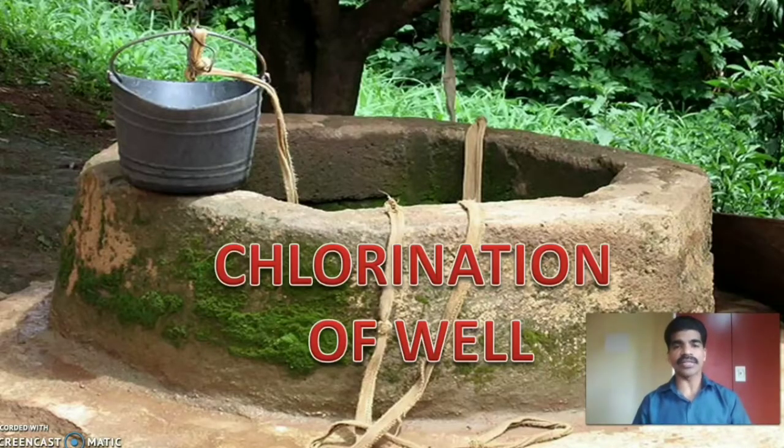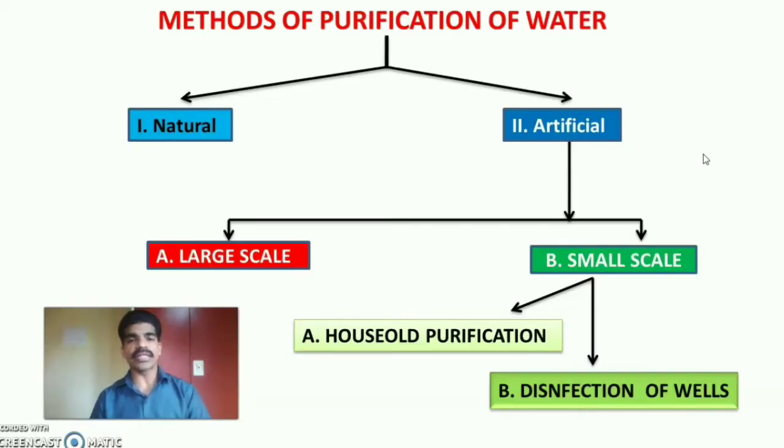Topic for the day is chlorination of well, or disinfection of well. There are mainly two methods of purification of water, that is natural and artificial. In artificial we have two different methods, that is large scale method and small scale method of purification of water. I have already uploaded two videos related to large scale water purification, that is rapid sand filter and slow sand filter purification. In small scale methods of water purification we have two methods, household purification and disinfection or chlorination of well. So today let us discuss disinfection or chlorination of well.